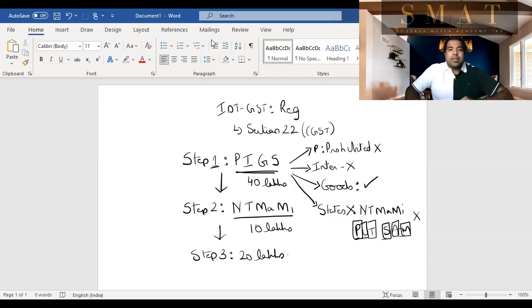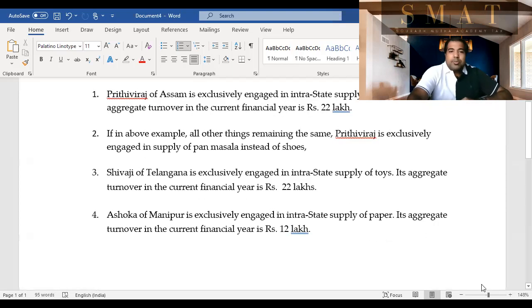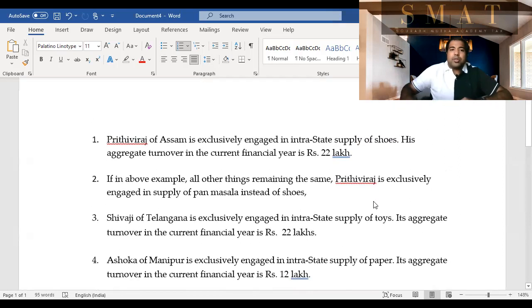Let's take the first one, guys. I'm just increasing the font so it's visible to everyone. And let's look at the first one. Prithvi Raj of Assam, guys, he's in Assam, is exclusively engaged in intrastate supply of shoes. His aggregate turnover in the current financial year is 22 lakh. Let's see, guys, whether he will be subject to registration or not.